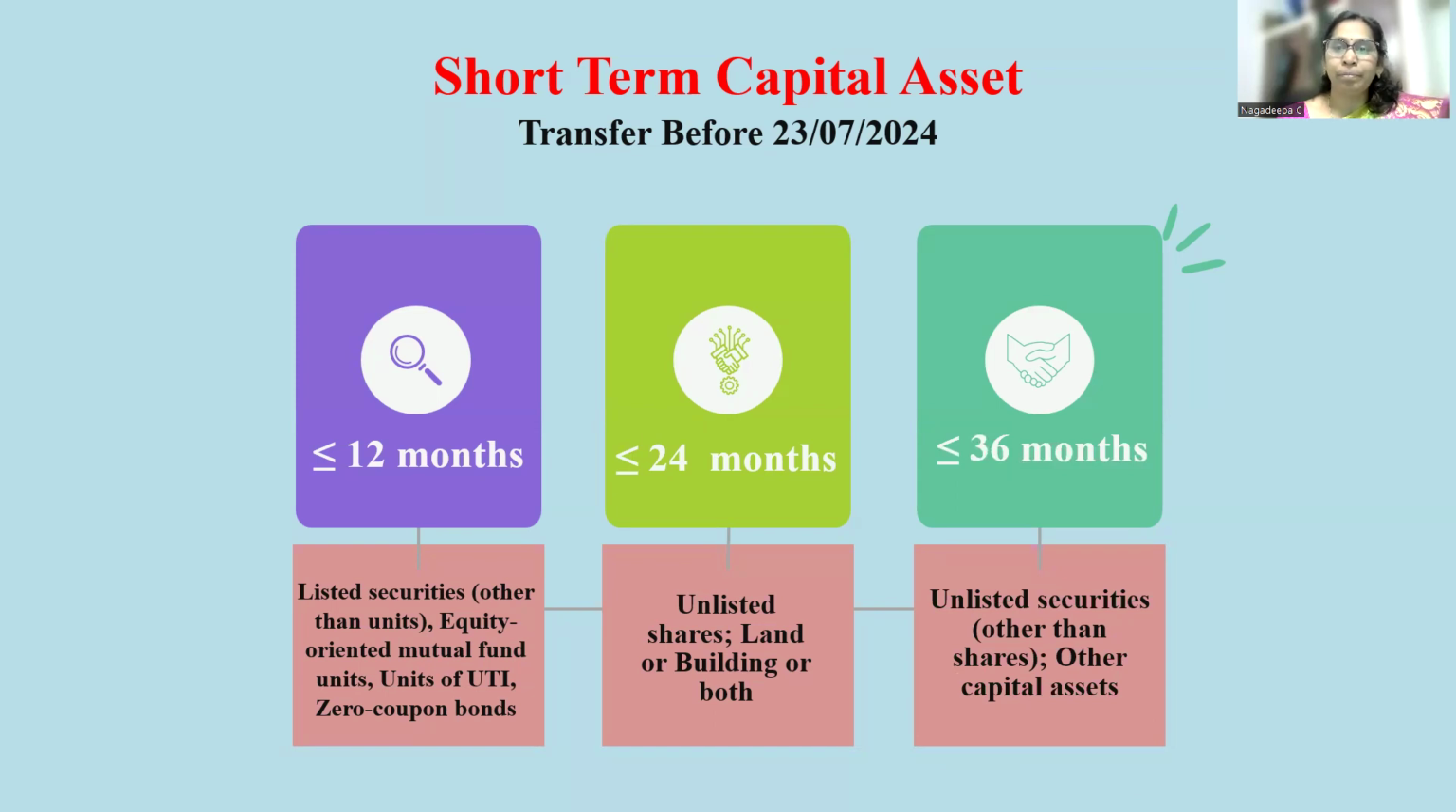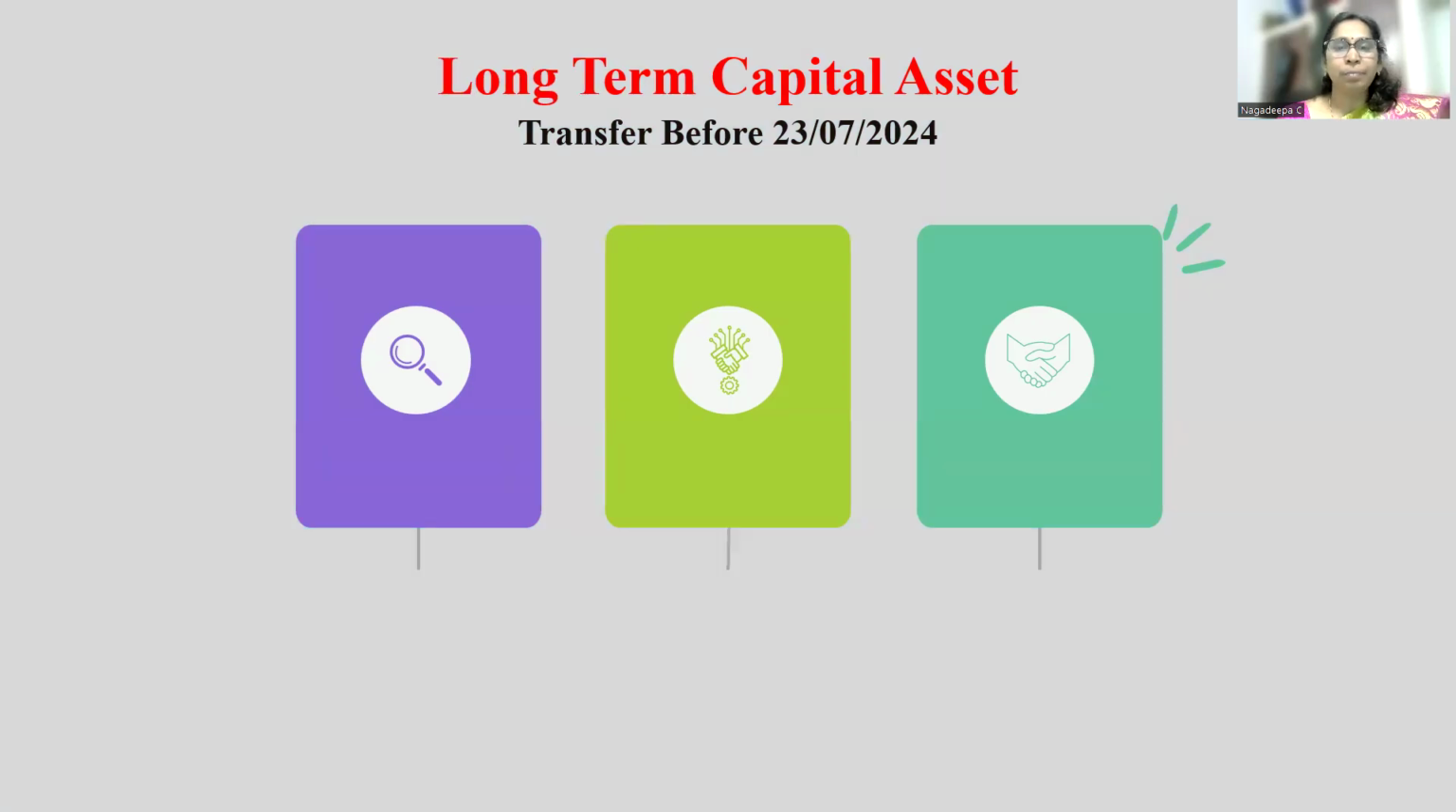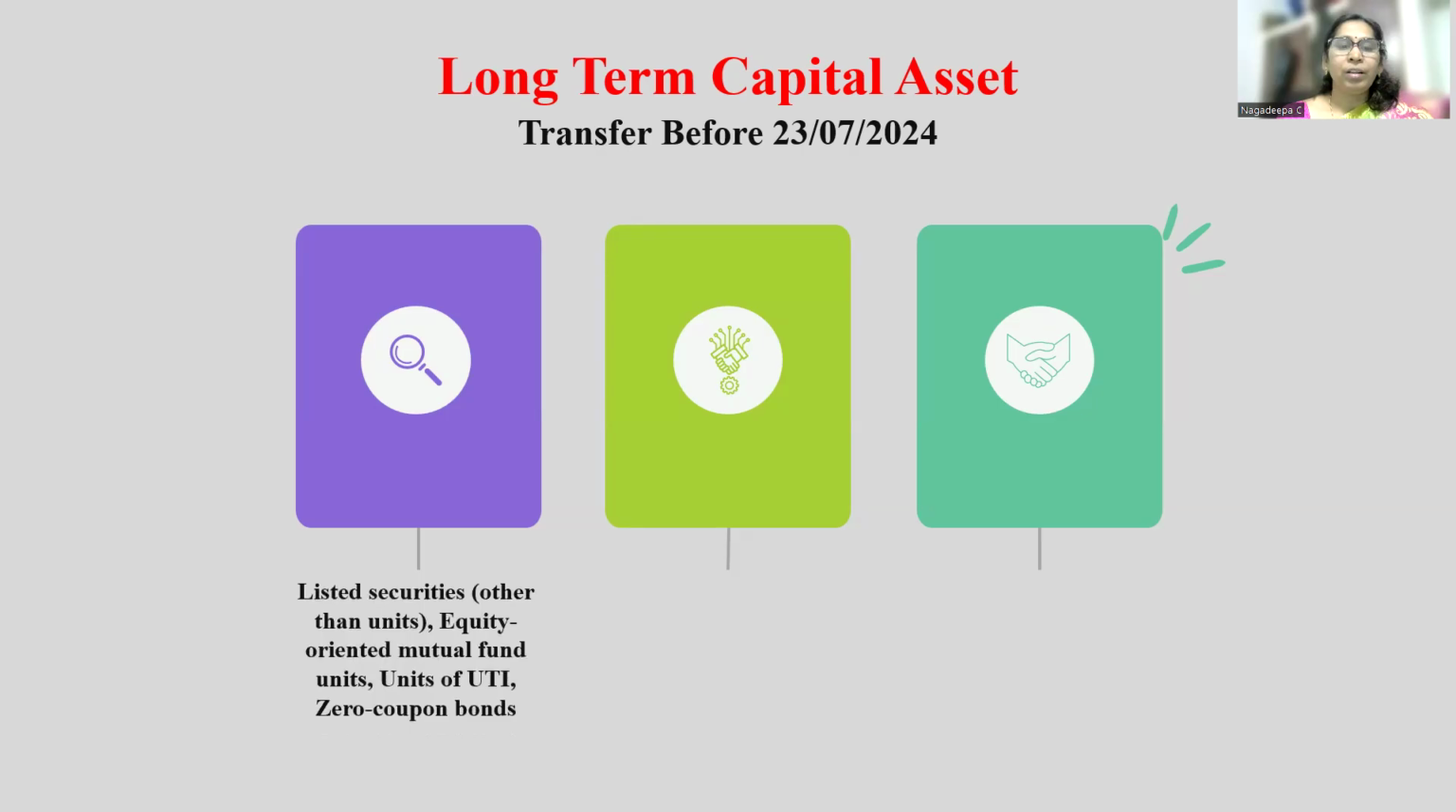Next, we are moving to long-term capital asset. The categories are the same, that is listed securities. But if you are holding above 12 months, then it will be considered a long-term capital asset.